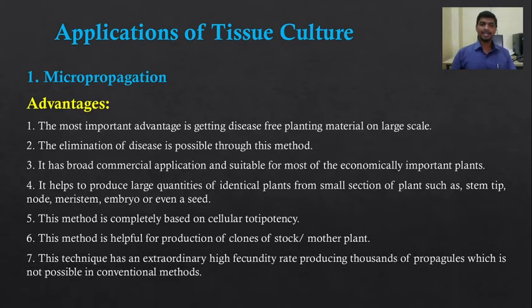This technique has an extraordinarily high fecundity rate, producing thousands of propagules, which is not possible in conventional methods. So within a short period of time, a large number of plants, thousands of plants, is produced by using the micropropagation method. This method requires a small area, and the time span is also very small, so a large number of plants can be produced within a short period of time in a small area. This is the most important advantage of micropropagation.